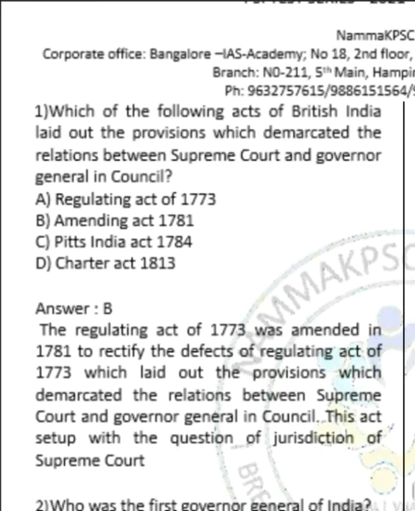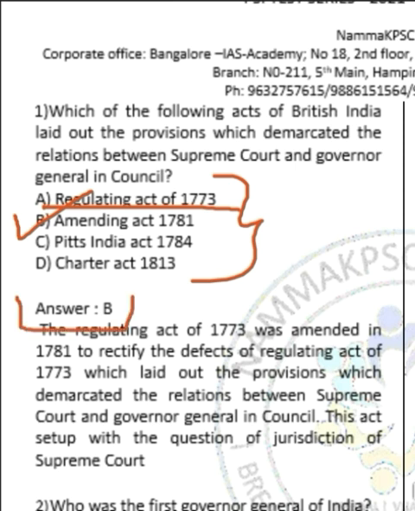Let us begin. Question number 1 is asking which of the following acts clearly demarcated the provisions regarding Supreme Court and Governor General in Council. Through the Regulating Act of 1773, the Supreme Court of Calcutta was established. This led to confusion of powers between the Supreme Court and the Governor General's Council. So this act was amended in 1781, which gave provisions relating to the powers of the Supreme Court and Governor General in Council. So the correct answer is option B.